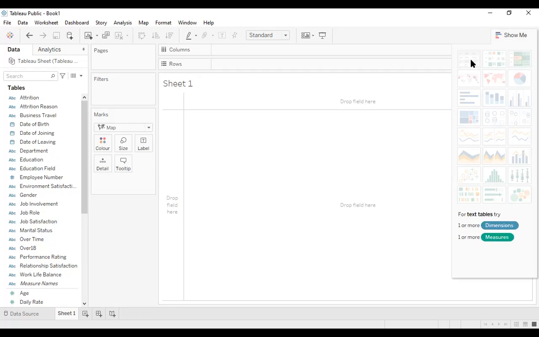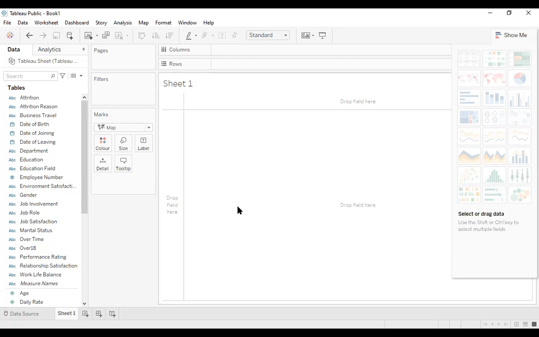Okay. So this is the text table. This is heat map. This is the highlighted table. This is symbol map. Maps is one of the very powerful features in Tableau. This is the filled map. This is pie chart, horizontal bar chart, stacked bar chart, side by side chart. This is tree map, circle views, side by side circle views, line chart, different kinds of line chart, area charts. Okay, scatter plot, histogram, box and whisker plot, Gantt chart, bullet chart, and then packed bubble.